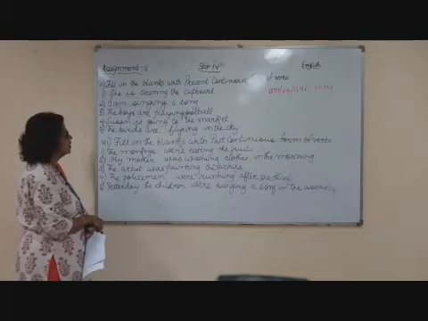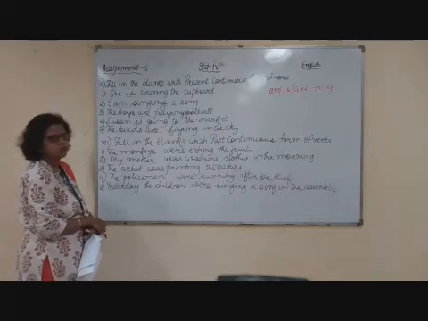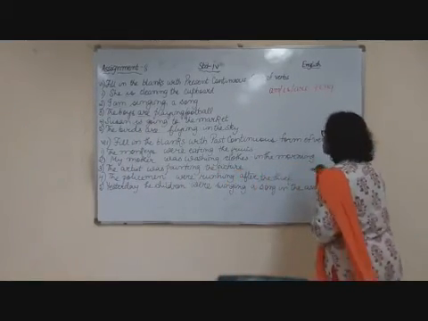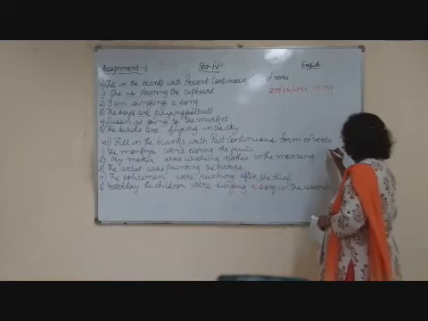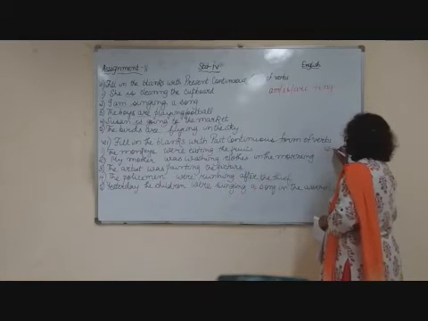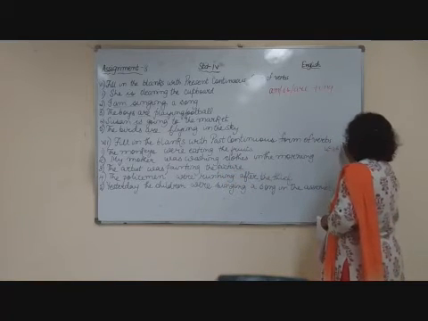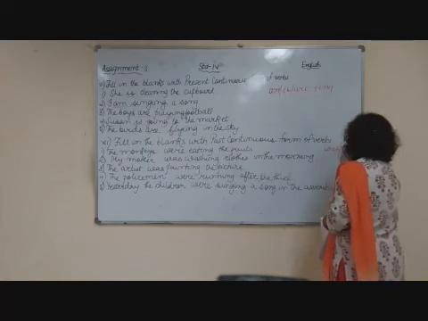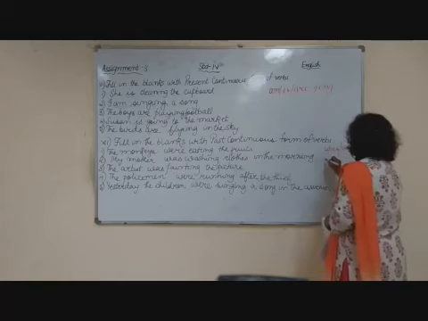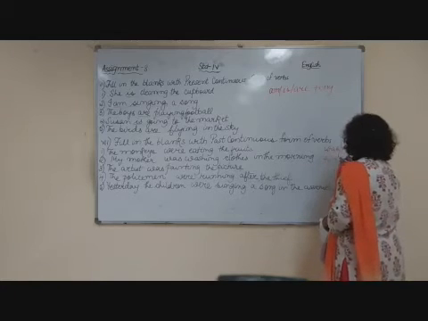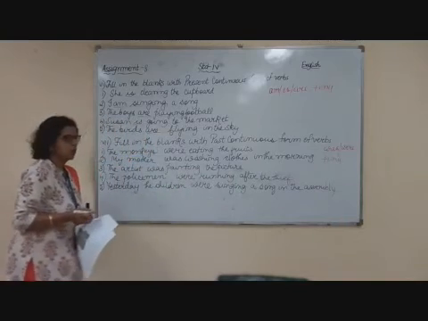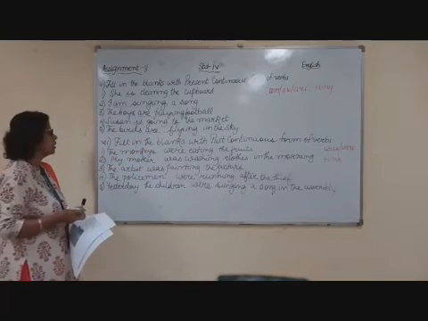Now next is fill in the blanks with past continuous form of the verb. Now in past continuous, if with I, am is used as was, and with other singular subjects we use was, and when it is plural, here we use are and here we use were. And then the verb ing. So in past continuous tense you use was, were, and then ing.